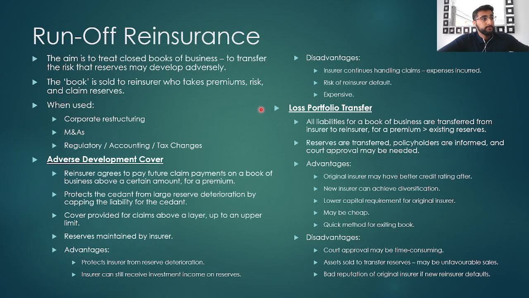The next example of run-off reinsurance is loss portfolio transfers. This is where instead of the reinsurance company agreeing to pay future claim payments, all the liabilities for the book are transferred from the insurance company to the reinsurer for a premium which exceeds the existing reserves. All the reserves are transferred, all policyholders are informed, and court approval may often be needed.